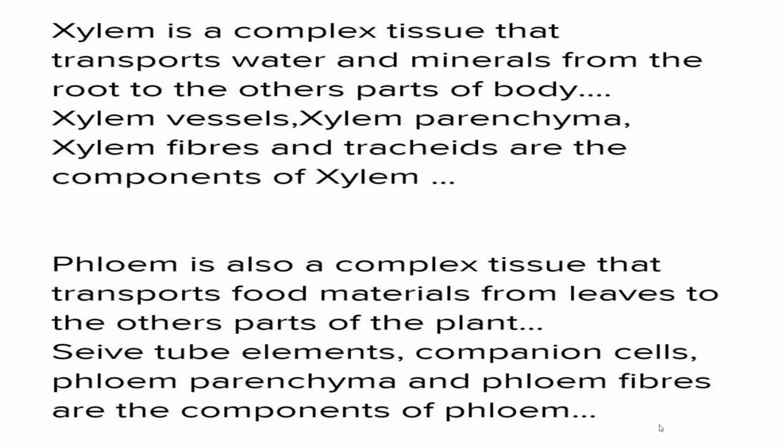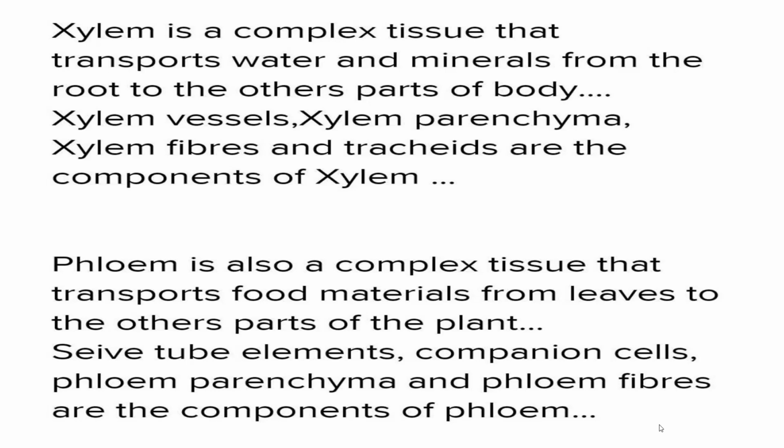Phloem is also a complex tissue that transports food material from the leaves to the other parts of the plant. You know that food is stored in the leaves, so it is transported from the leaves to all parts of the plant.